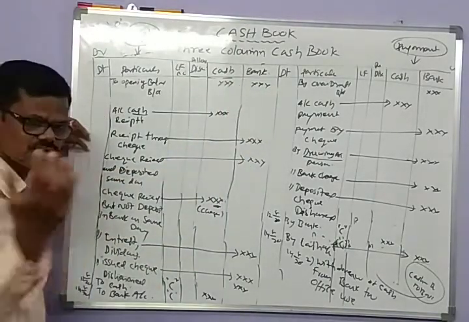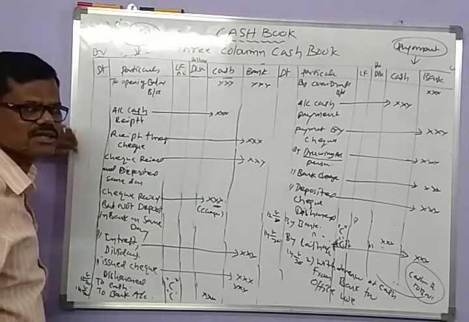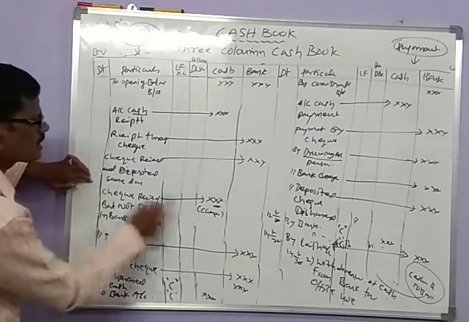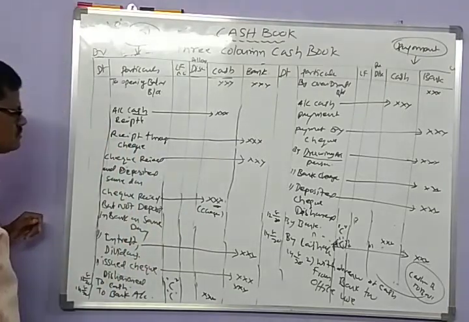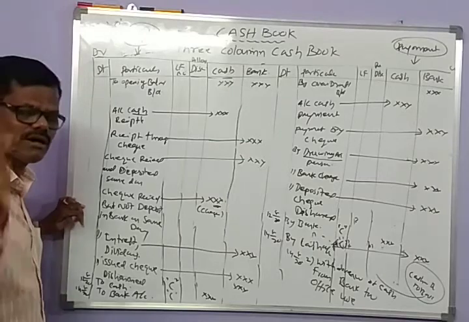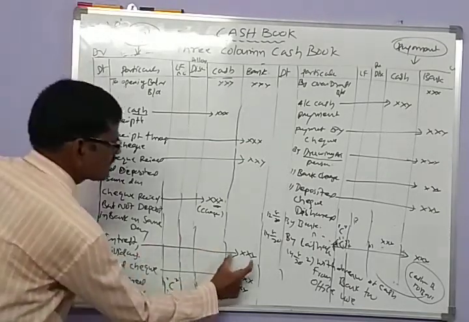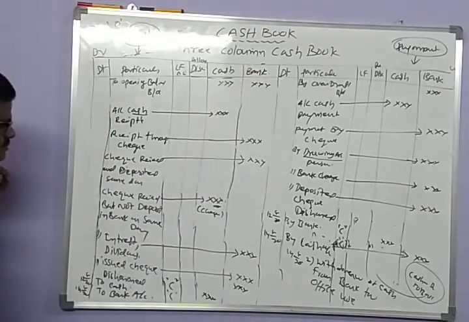If the check is received from customers but not sent on the same day, you record it in the cash column. Any interest or dividend collected by the bank, or standing orders given by the customer, you enter on the debit side of the bank column.